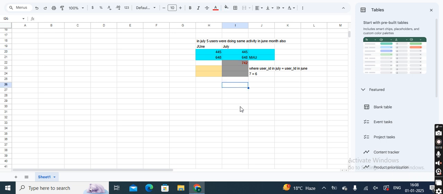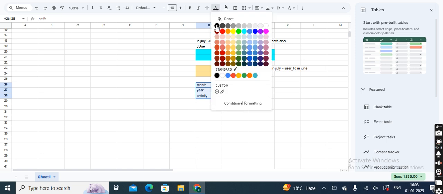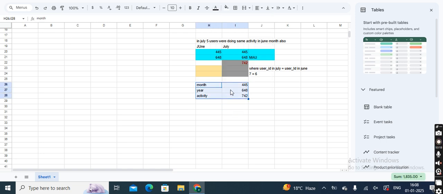So if you re-observe the query and think about it logically, 445, 648 and 742 are the result which I got after filtering month, year and event type. I will just say event type as activity. So after doing this, I got this after my first code. I am getting this kind of result, right?